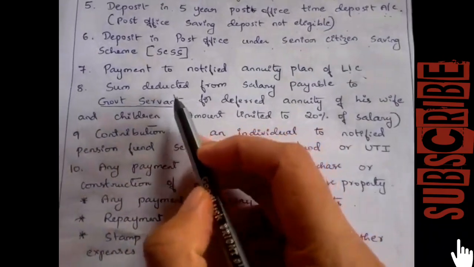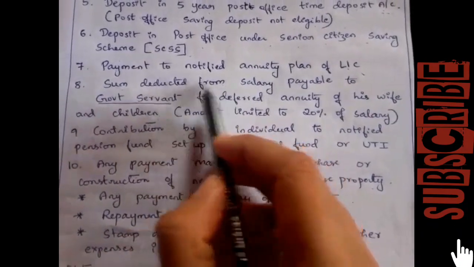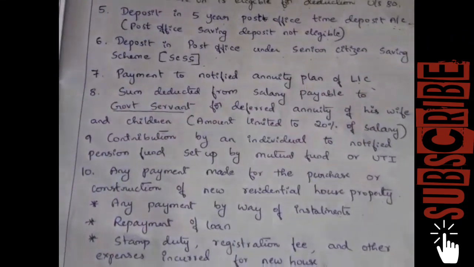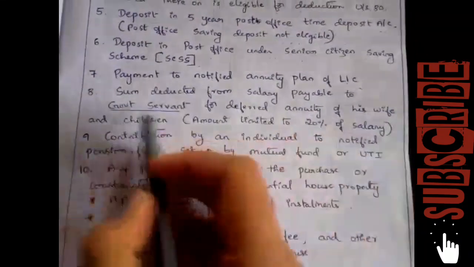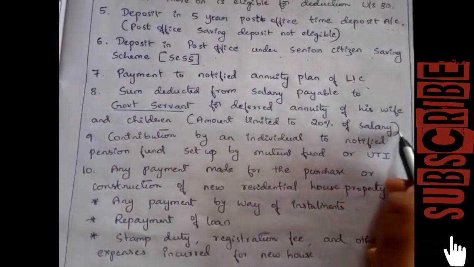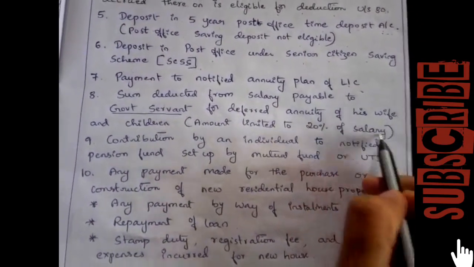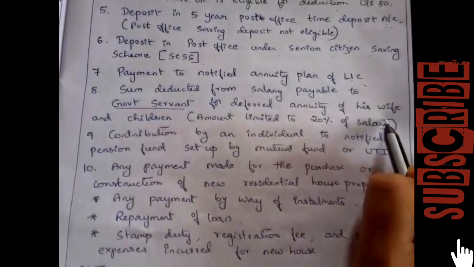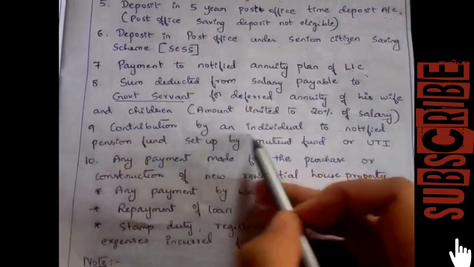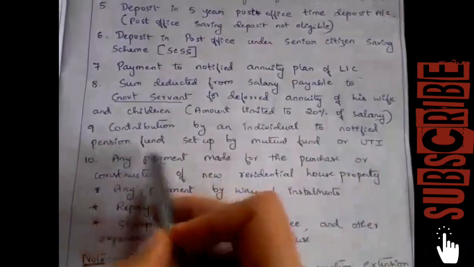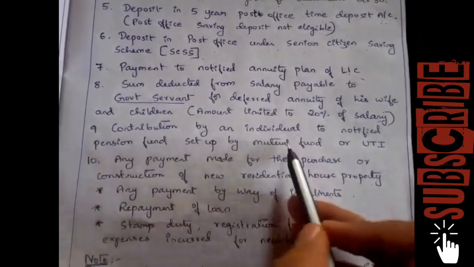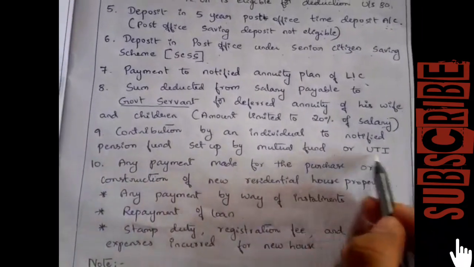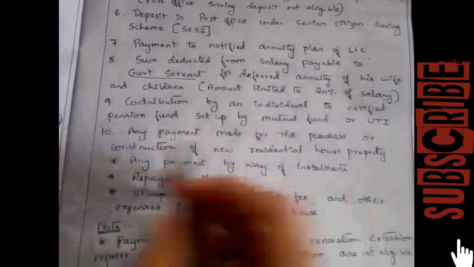children. So if a government deducts any sum of salary payable to the government servant, then the amount limited to 20% of salary, up to 20% of salary, of the deferred annuity can be deductible under section 80C. Next, contribution by an individual to a notified pension plan, a pension fund set up by a mutual fund or UTI. That is, for the pension fund set up by a mutual fund or UTI, they can claim a deduction.